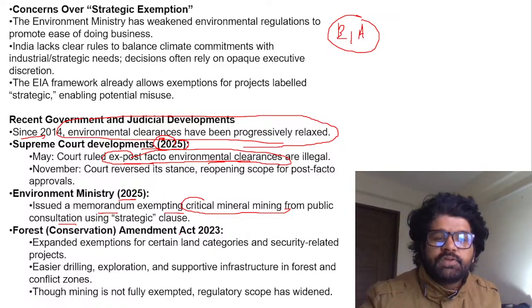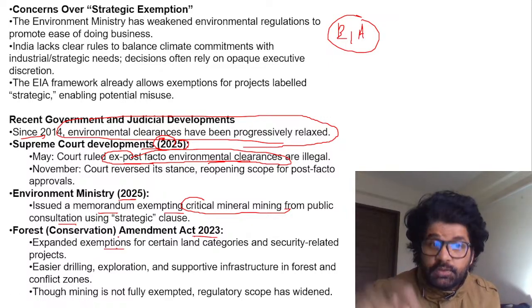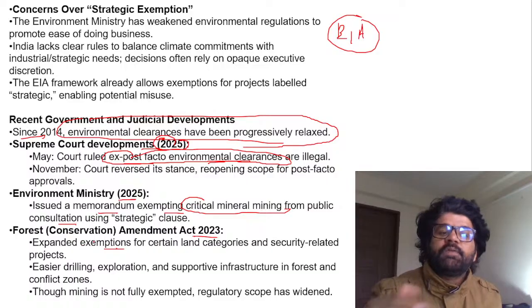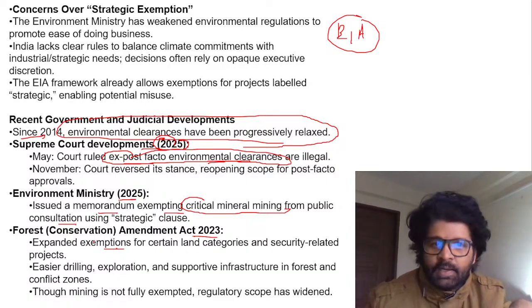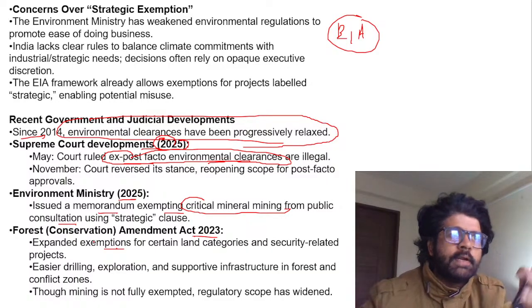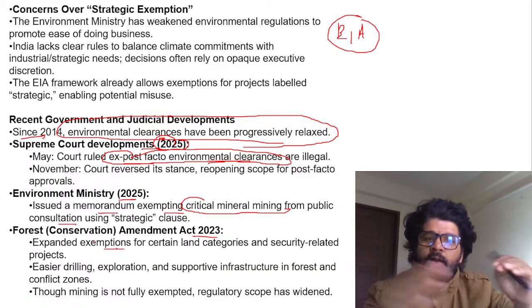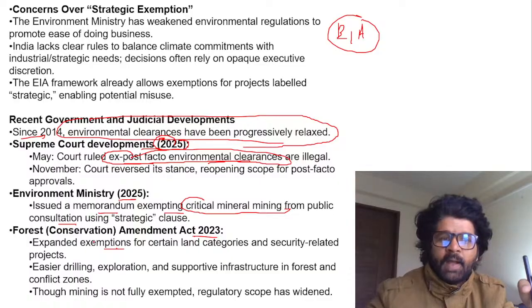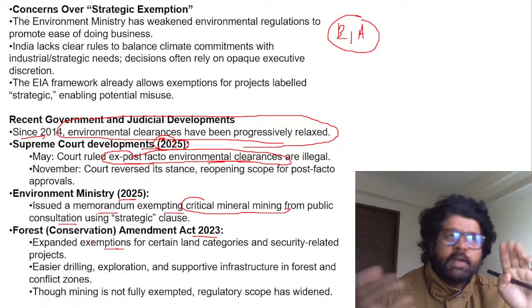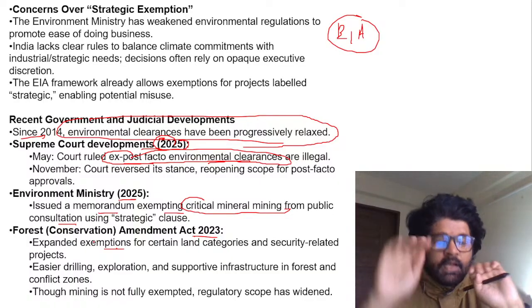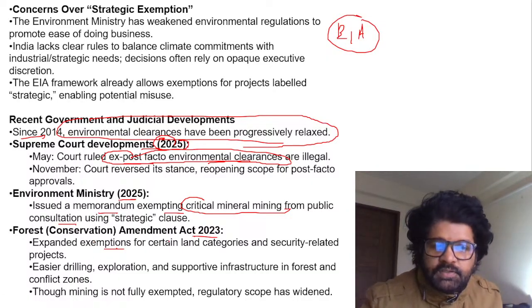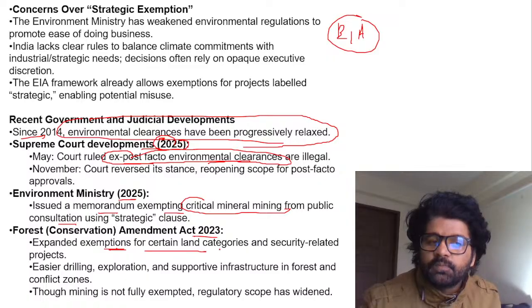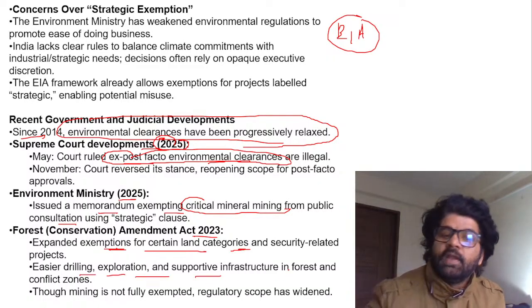So the Forest Conservation Amendment Act 2023 expanded, and these are examples justifying the point that after 2014, when Amrit Kal started in India, and many people believe that India got independence, after that, what has happened? Environment has taken a backseat. It's all about economic development and undermining of environmental conservation. Environmental impact assessment rules have been relaxed as well. The Forest Conservation Amendment Act expanded exemptions for certain land categories. You can see here easier drilling, exploration, and supportive infrastructure.